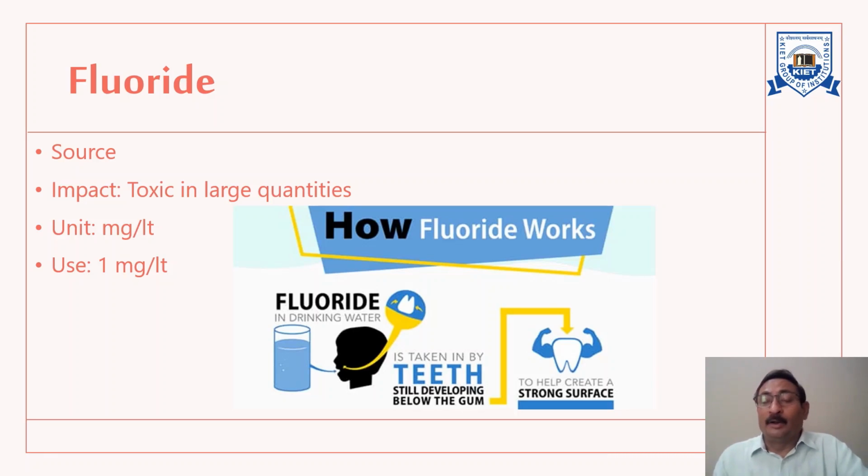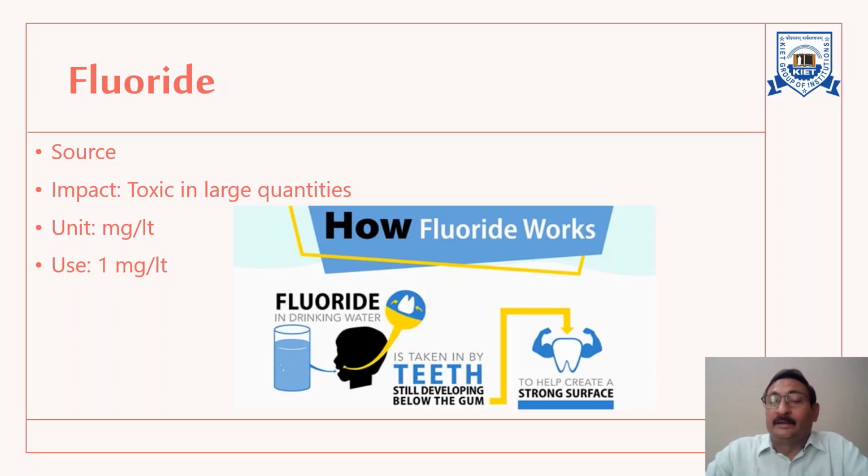If we talk about the impact, it is toxic to humans and other animals if it is in large quantity, while a small quantity is very beneficial. A concentration of 1 milligram per liter in potable water helps to prevent dental cavities in children.